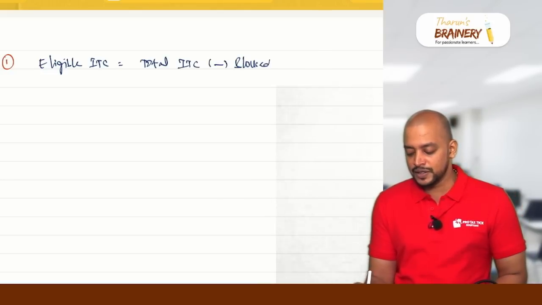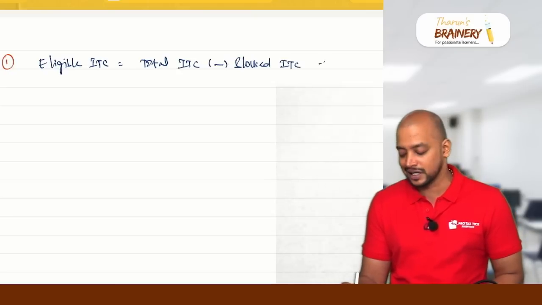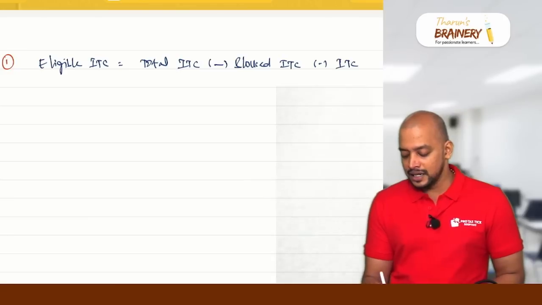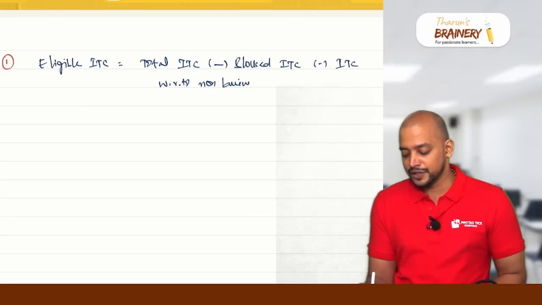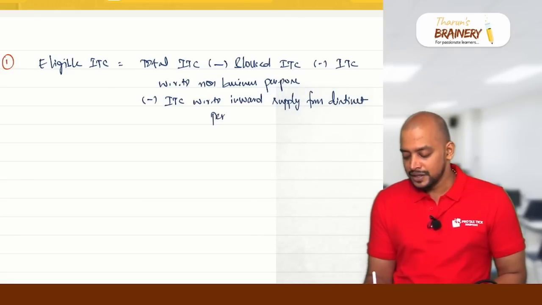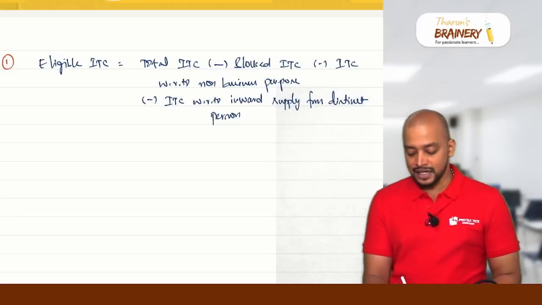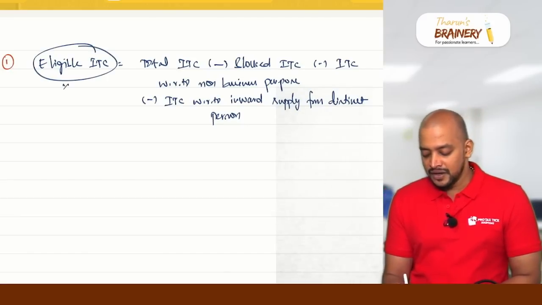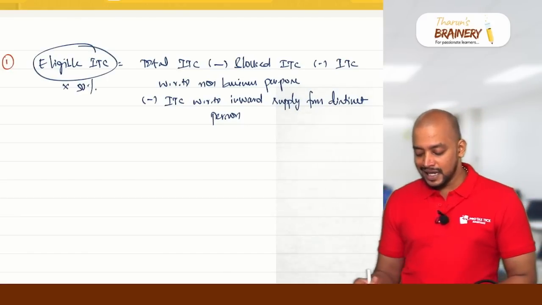Total ITC minus blocked ITC, because on blocked ITC we cannot take credit, minus ITC with respect to non-business purpose, and thereafter minus ITC with respect to inward supply from distinct person. So this is called the eligible ITC, and on this eligible ITC we will take 50%.